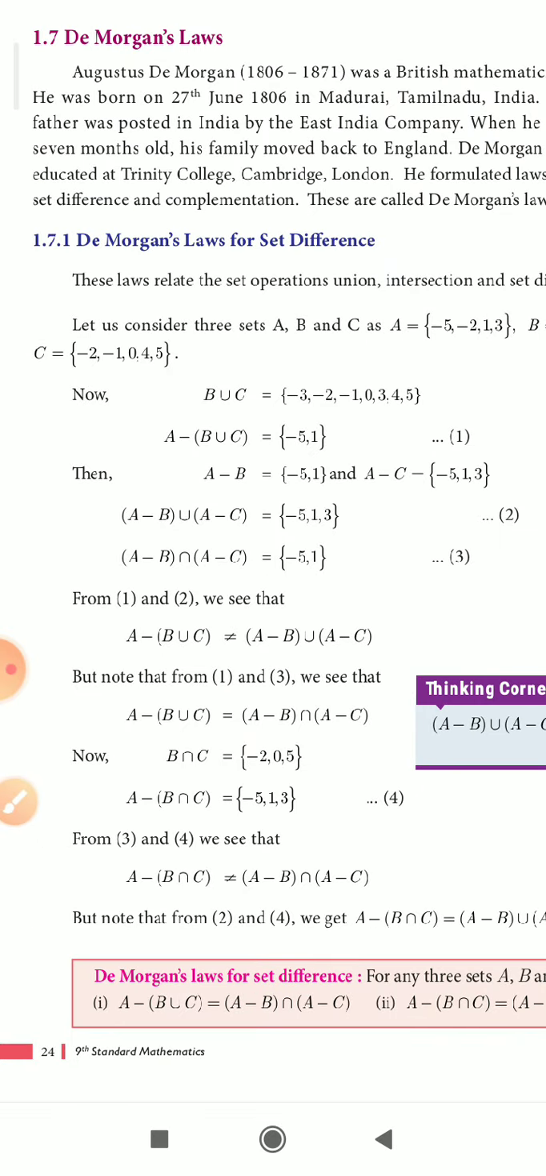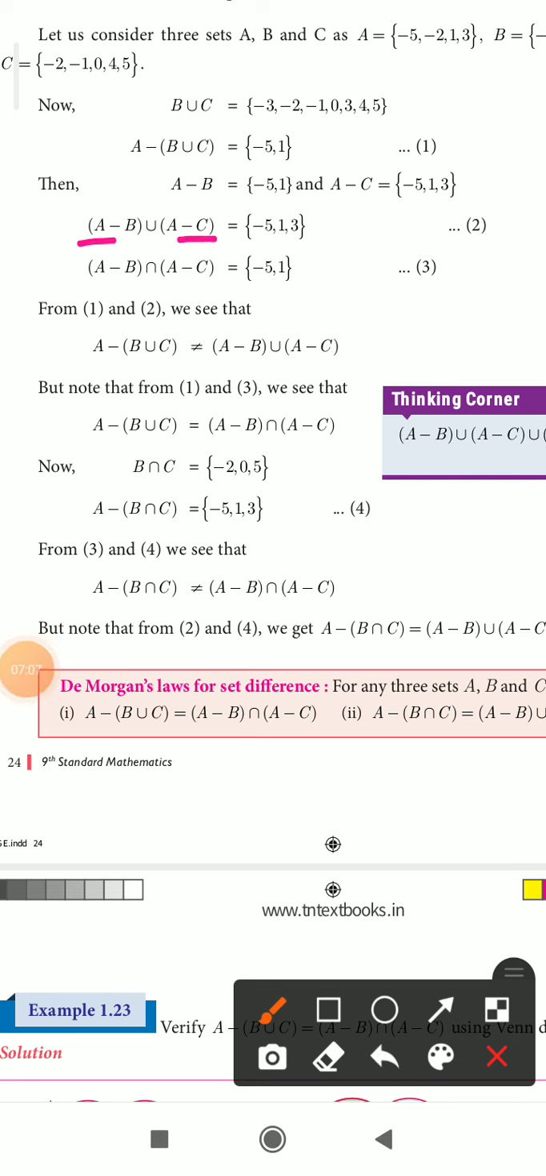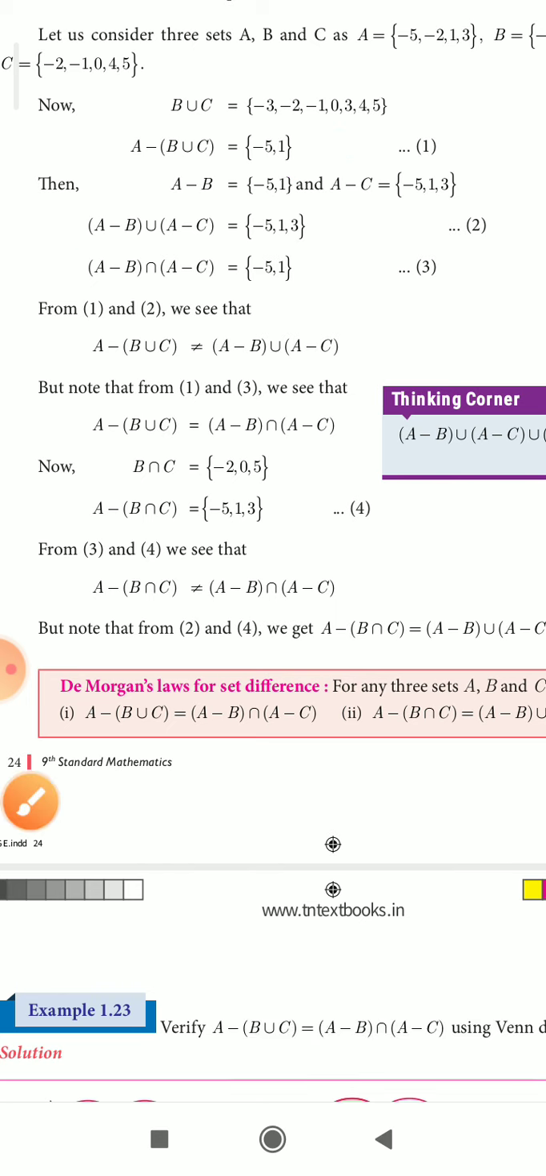Now find A minus B union A minus C. Already we found A minus B and A minus C. So take the union of these two sets. Finding this union means write all the elements in this set and this set. So minus 5 comma 1 and minus 5 comma 1 comma 3. The repeated values, write only one time. Minus 5 in both sets, write one time. 1 in both sets, so write one time. And the remaining value is 3.